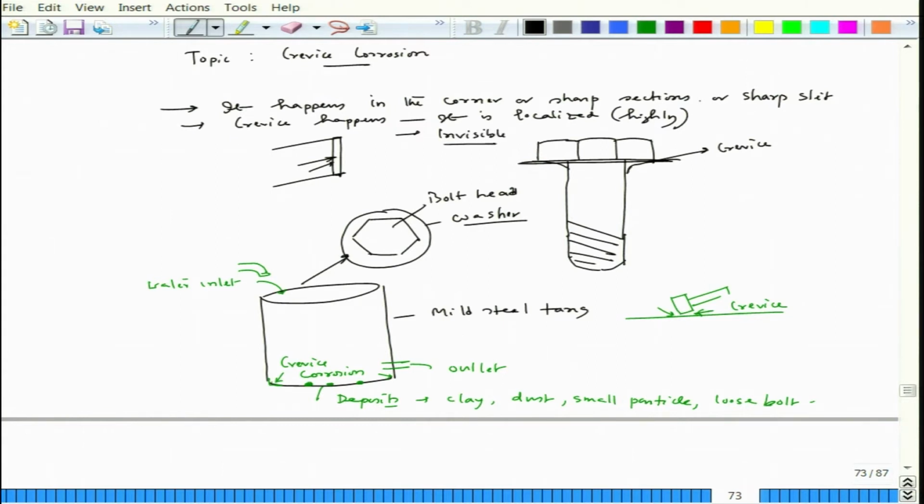In fact, in the case of galvanic corrosion, if you have observed, the corrosion happens in the portion which is not exposed to the environment, which is not visible to the eye. The example I showed was this one. If you go back to that video, the portion of that particular screw which was inside the wooden block got corroded.